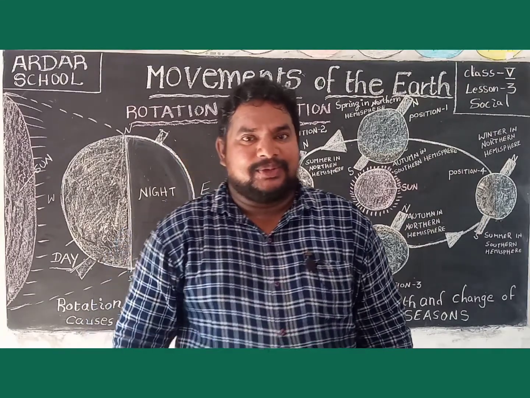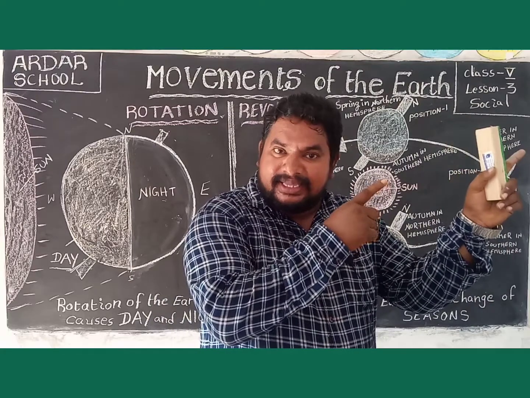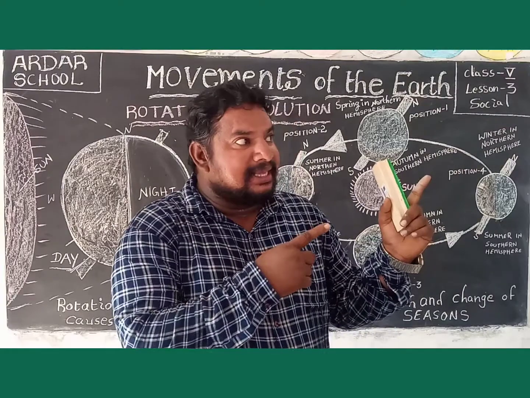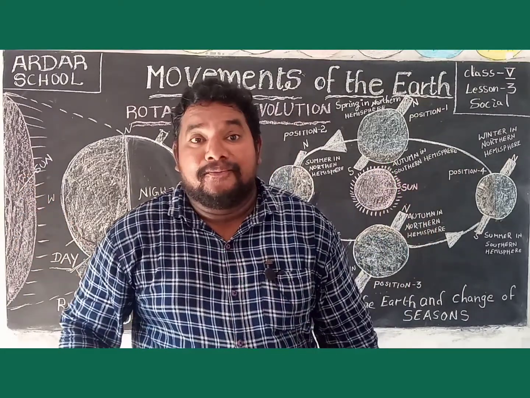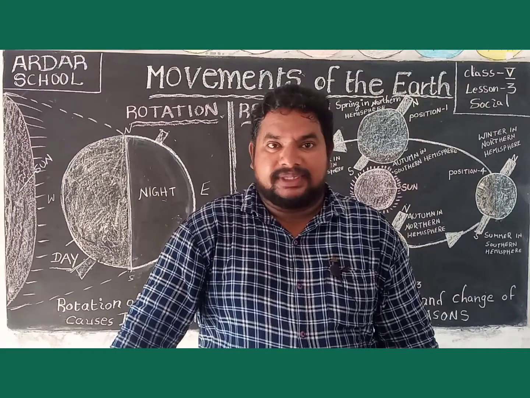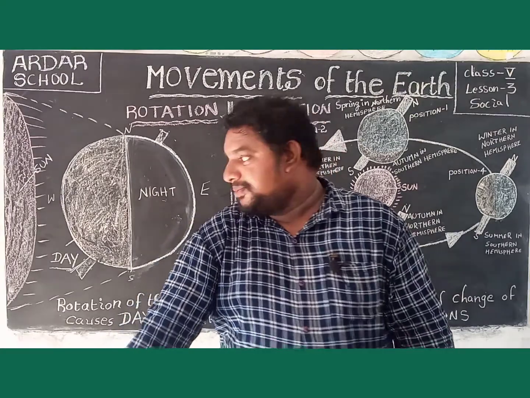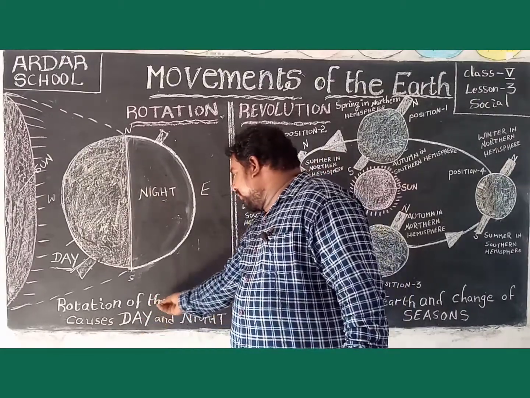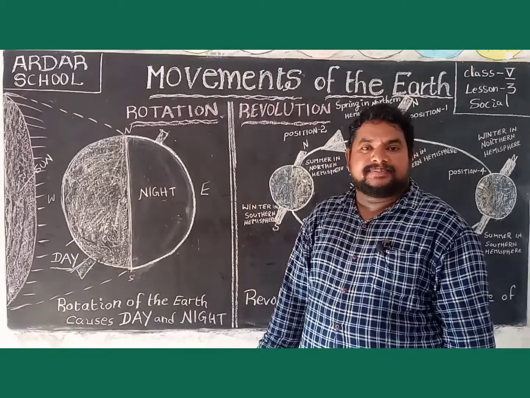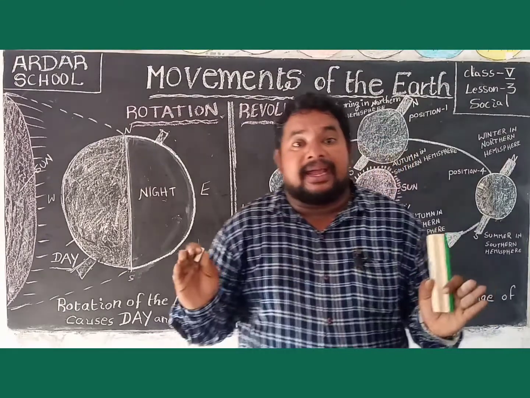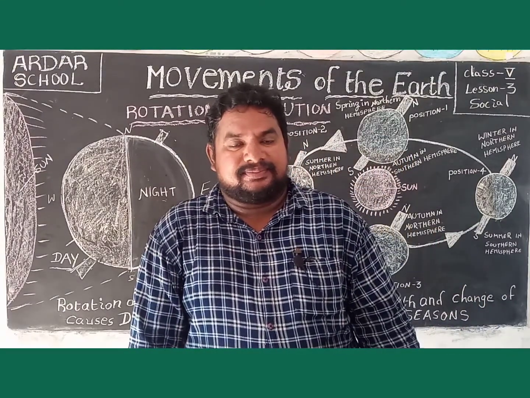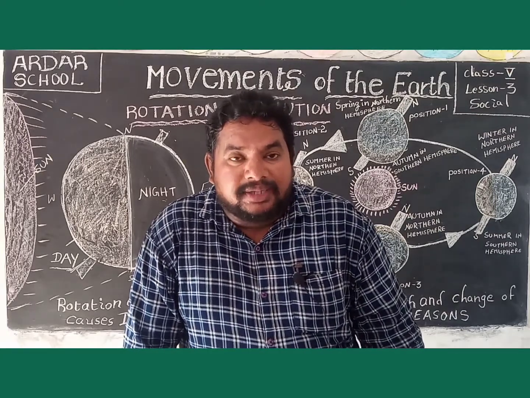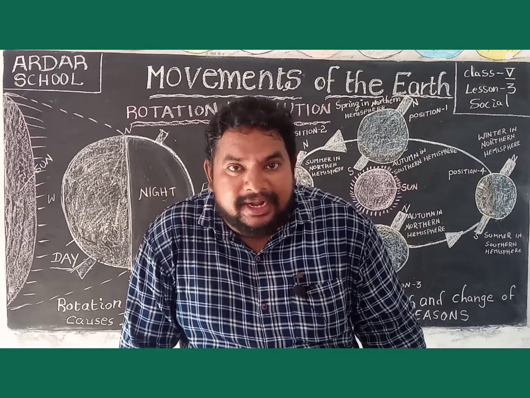Due to this, we see sunrise in the east and sunset in the west. Have you understood, children? Now, what is the cause of this rotation? The rotation of the earth causes day and night.